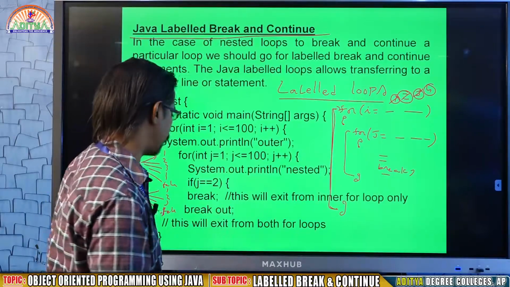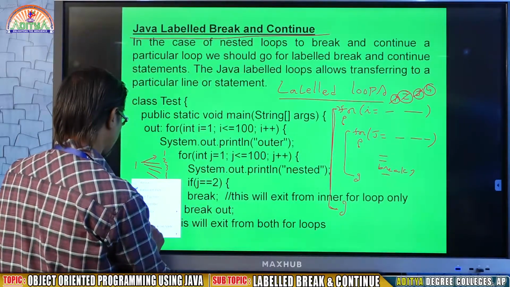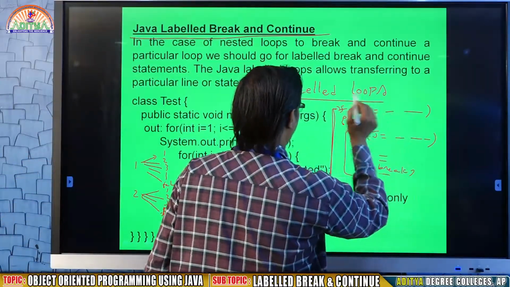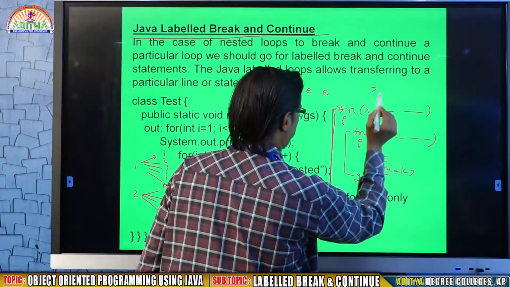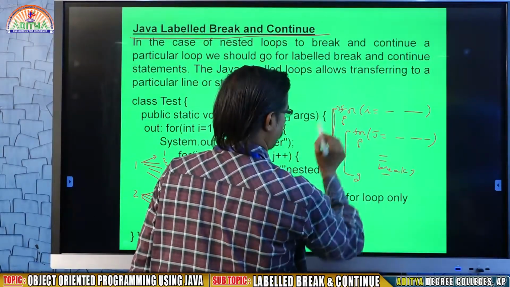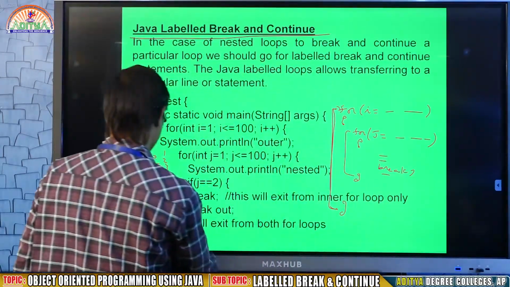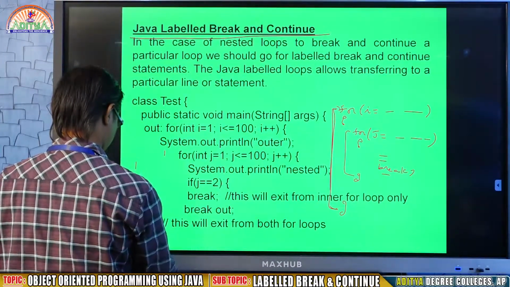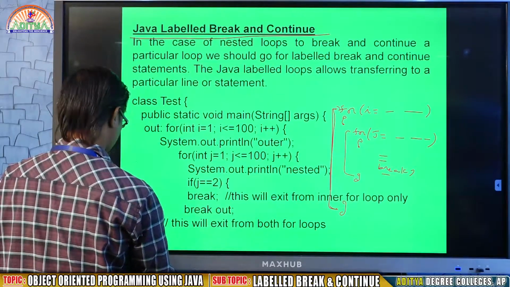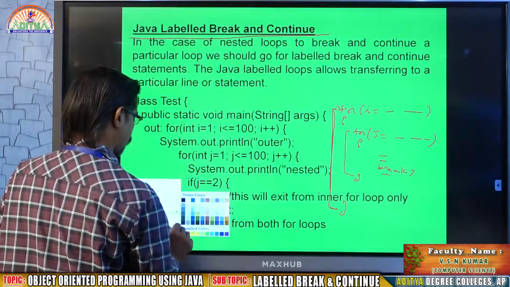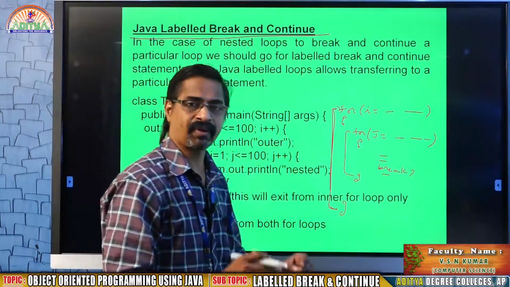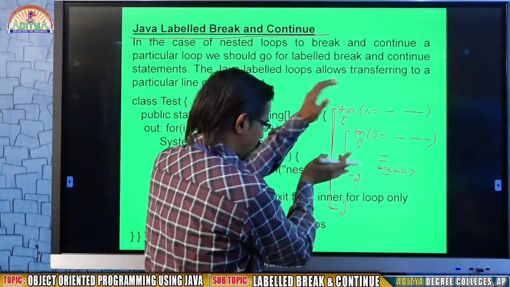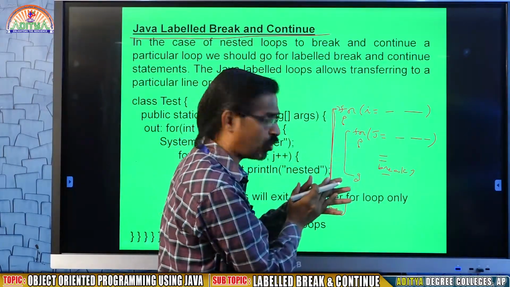What is the meaning of label loops? What is the purpose of a label? For example, by default, assume there are two for loops, that is nested for loops.